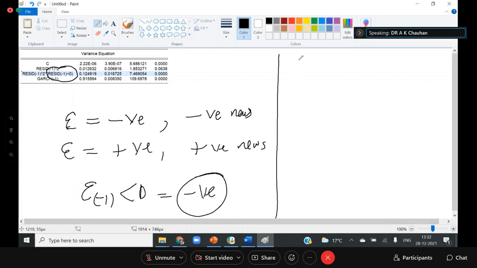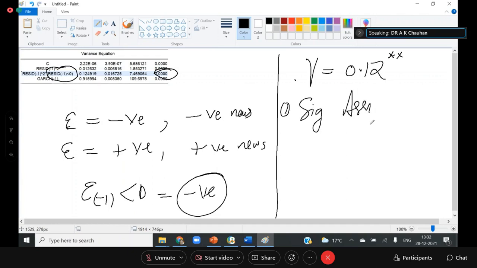The coefficient of gamma is equal to 1.12, and it is found to be significant because the p-value is significant, so I put double star here. So what does it mean? Number one, there exists significant asymmetric volatility in the behavior of Nifty stock prices.